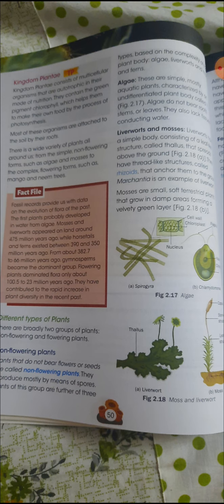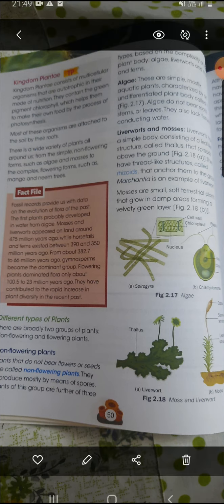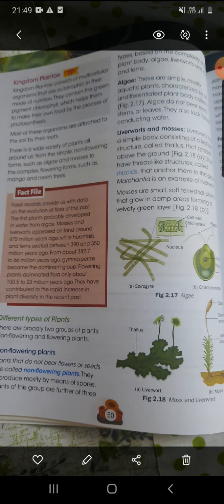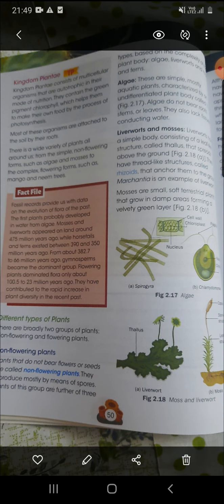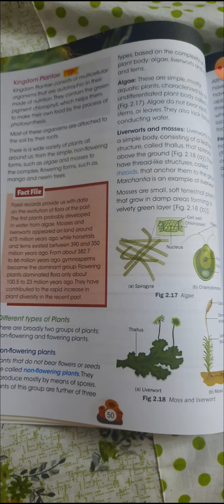Today we will discuss kingdom Plantae. In our previous class we have already discussed some of the different kingdoms. So all the plants, from unicellular to multicellular, are present in this group. Kingdom Plantae consists of multicellular organisms which are autotrophic in nature.